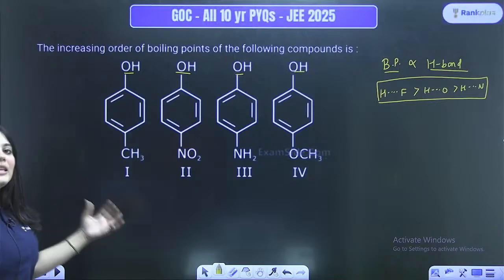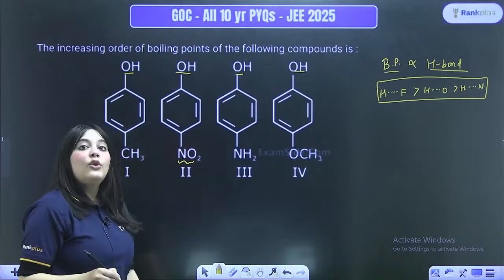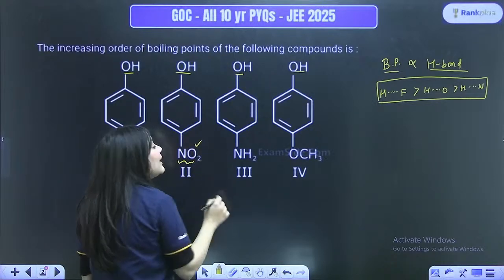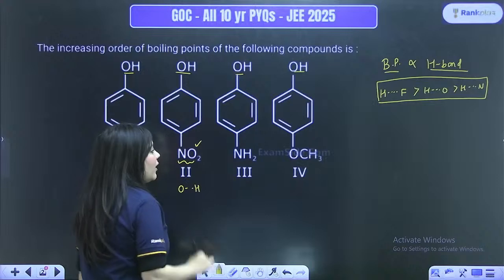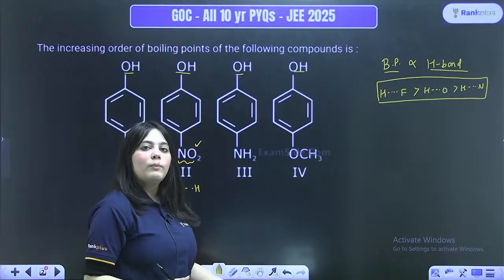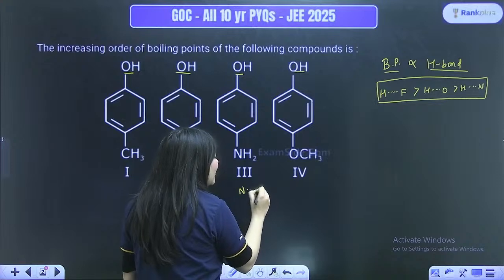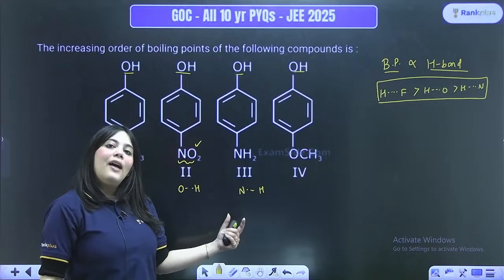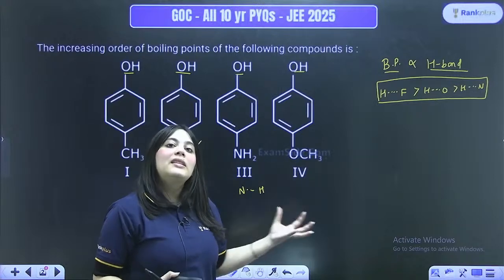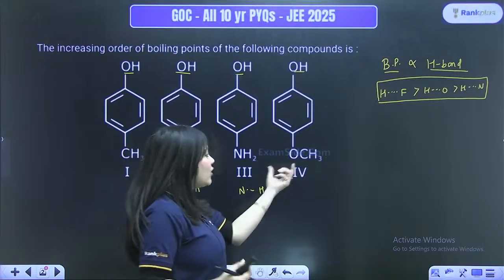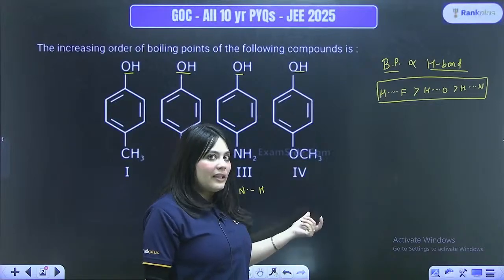Now bacha, in these compounds, can you see the NO2 group is attached? The oxygen in this NO2 group can show hydrogen bonding. So here, ma'am, OH hydrogen bonding is present. Can you see the NH2 group? Here the nitrogen once again can show hydrogen bonding, so it will once again have a higher boiling point. Now OCH3 is present. This is a kind of ether group. This is actually a methoxy group, but we can consider it as a kind of ether group, right?